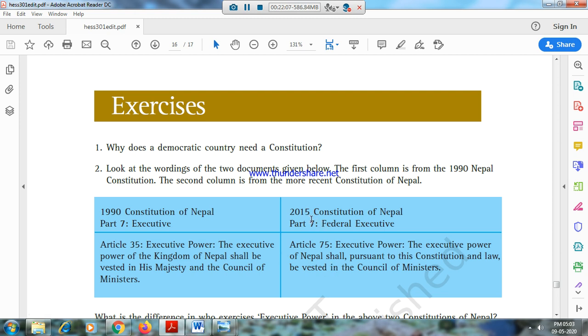But look at the 2015 scenario, the new constitution adopted. It says the executive power of Nepal shall, pursuant to this constitution and law, be vested in the Council of Ministers. Who are these Council of Ministers? They are elected by the people of Nepal. So ultimately, the power is vested with the people of Nepal. In 1990, His Majesty was the ultimate, he had the last word. Whereas here, the constitution gives the power to the people's representatives.